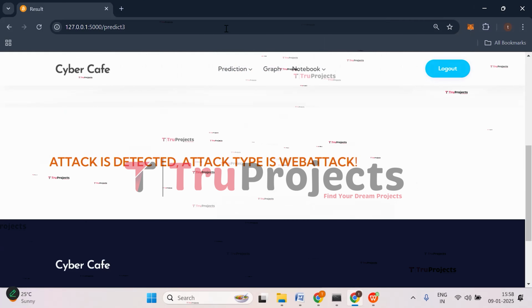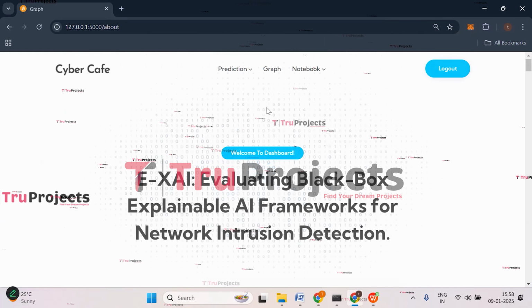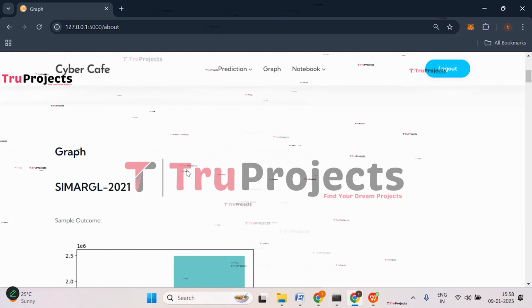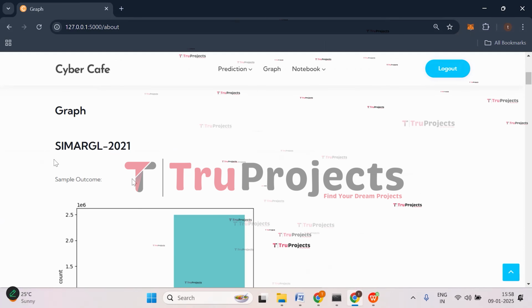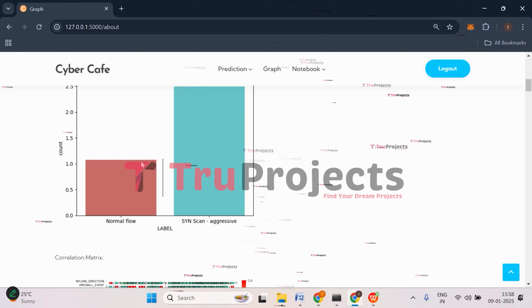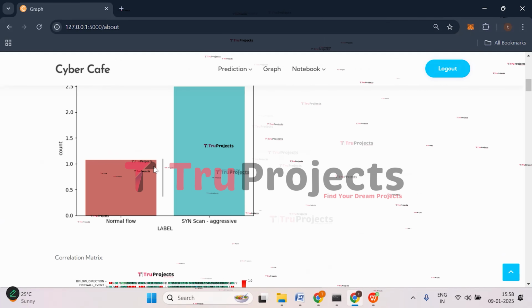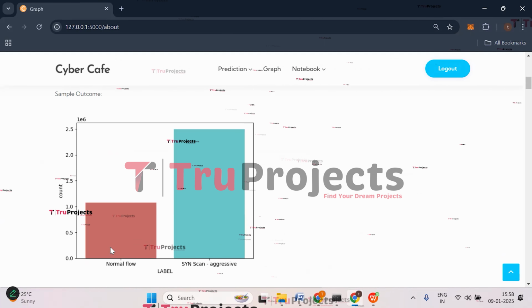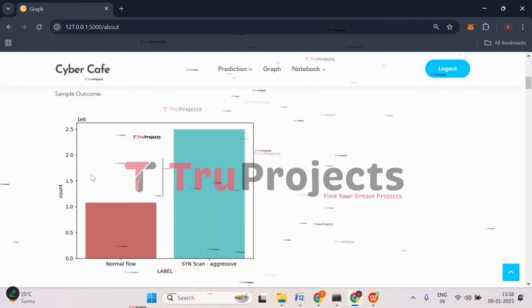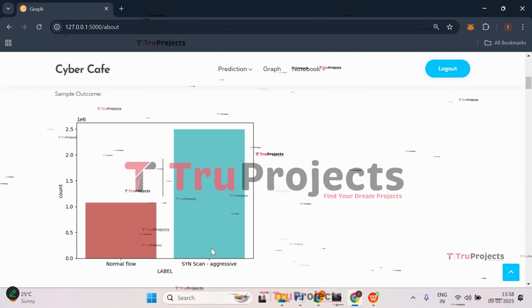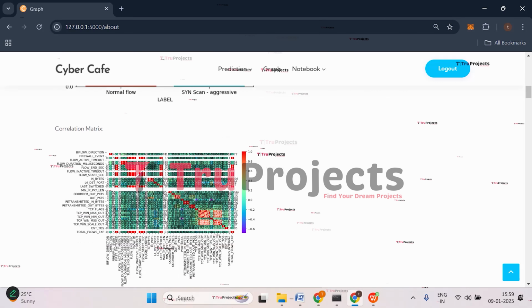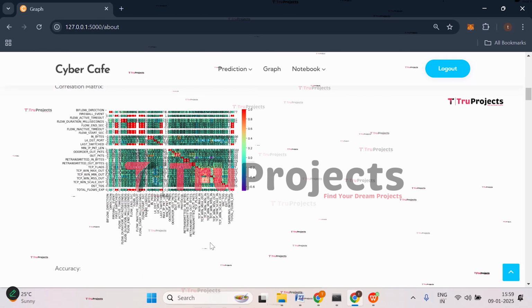Now let's check with the graphs. Click on graph. So here the first graph we have is a sample outcome graph of the SIMARGL dataset. This shows the distribution of the target class of the project. Here on x-axis we have the target class and on y-axis we have the count of each attack. That is the normal flow and the SYN scan aggressive. And here we have correlation matrix, which shows the correlation between variables.